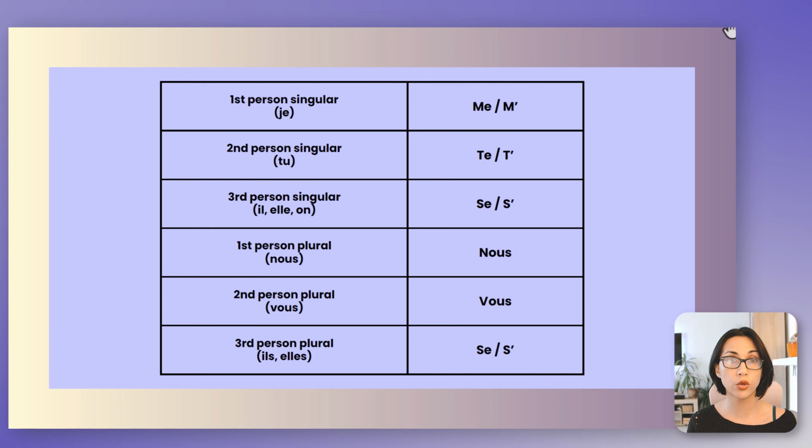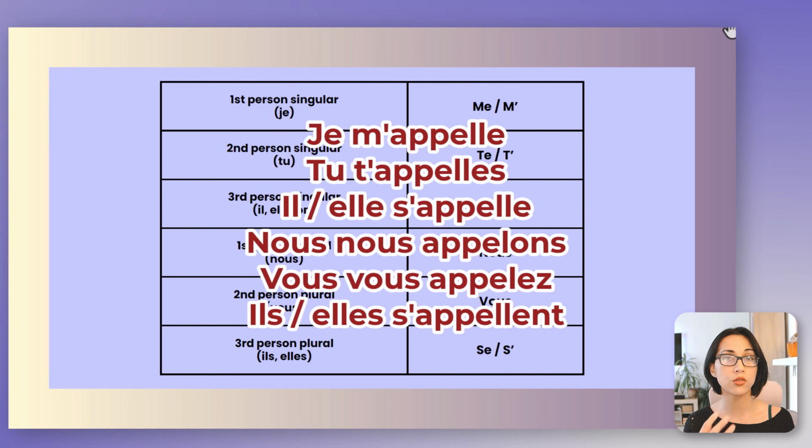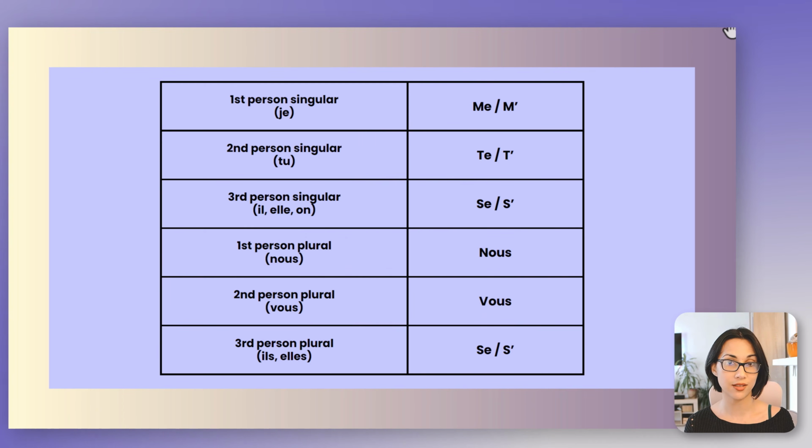For nous or vous, you will basically say, nous nous appelons, vous vous appelez. Je m'appelle, tu t'appelles, il s'appelle, elle s'appelle, nous nous appelons, vous vous appelez, ils s'appellent, plural. So se and s apostrophe as well for third person plural.